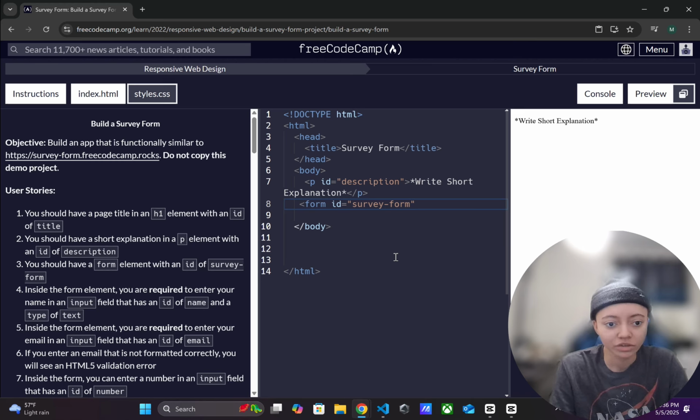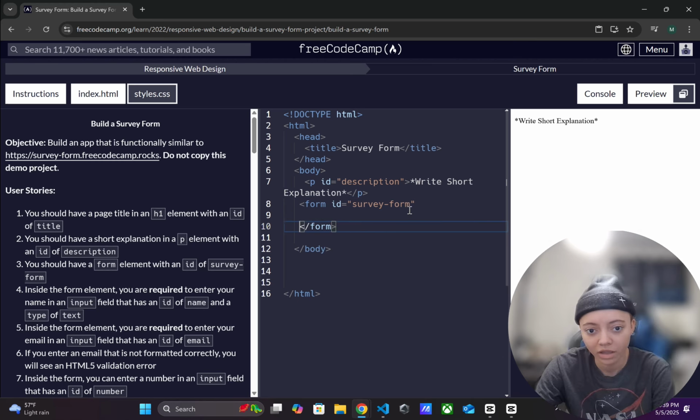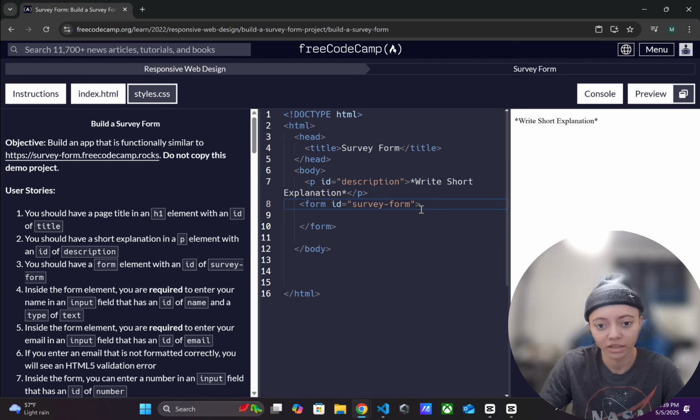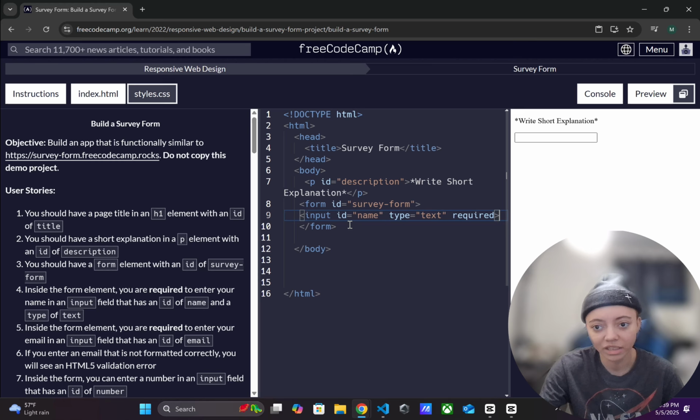So you should have a form element with an ID of survey, and inside that form element, you're required to enter your name. I think literally what it means is, oh yeah, because I gotta close this. Okay, I think what it just means is to keep it inside of this form. I'm slow, but it's okay. Sometimes it clicks later. So we have ID name, because I'm such a bad reader, that's why I hate following along right now.